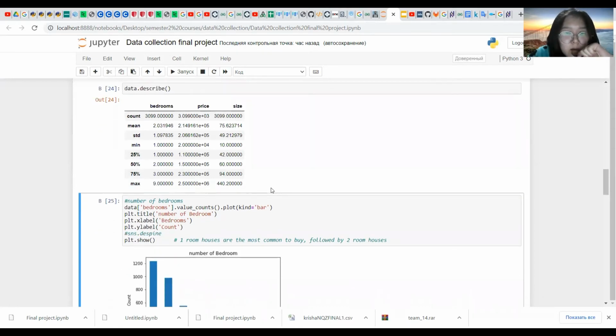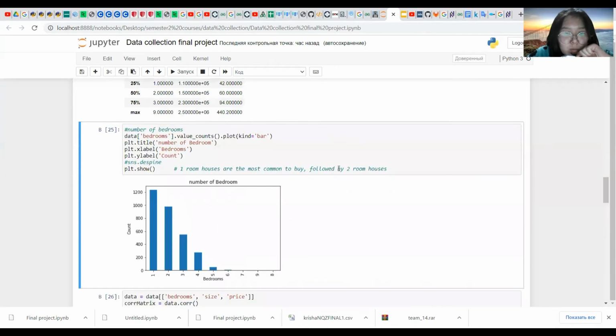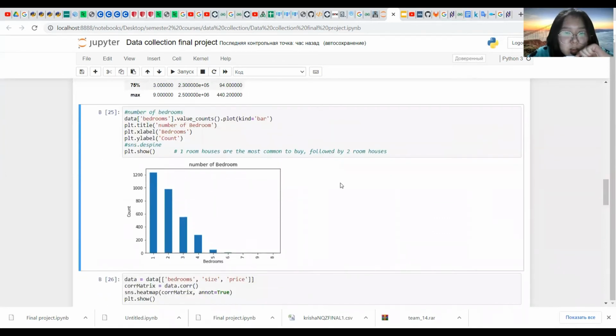Then the plot below illustrates the counts of the number of houses according to the number of particular bedrooms, and it's clear to see that houses with one room are more in demand than other houses, but houses with two rooms are also in demand.